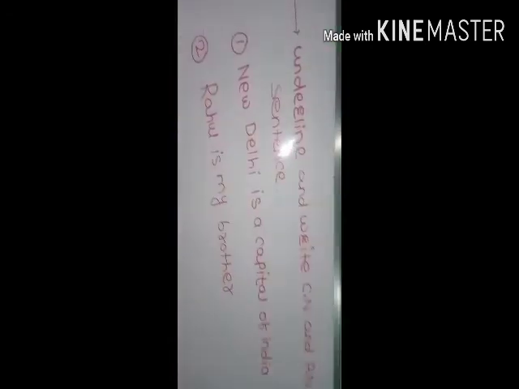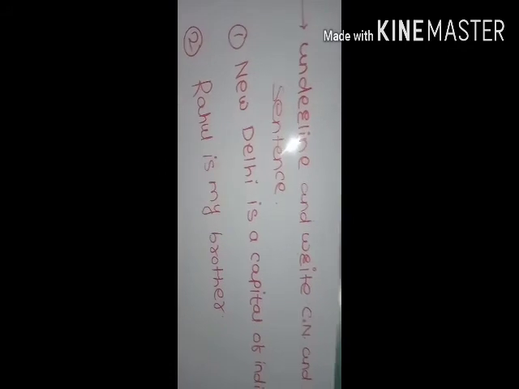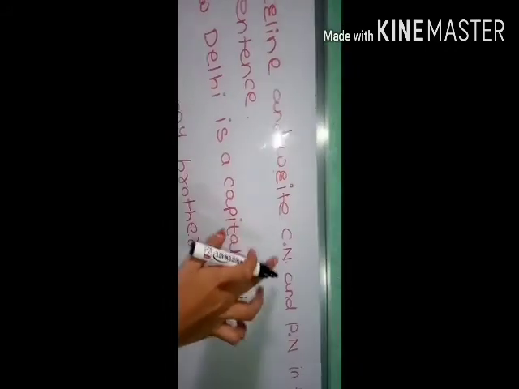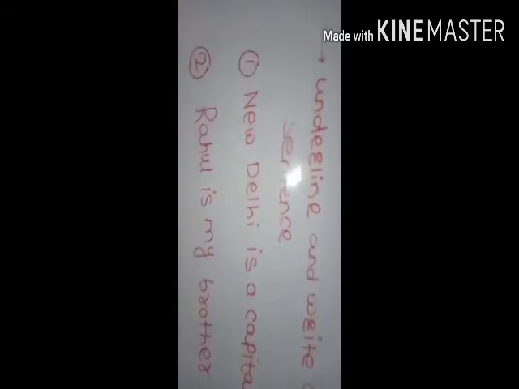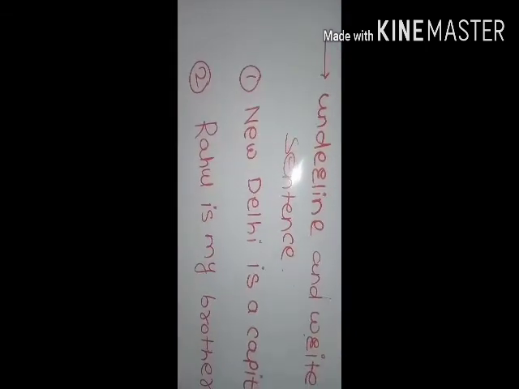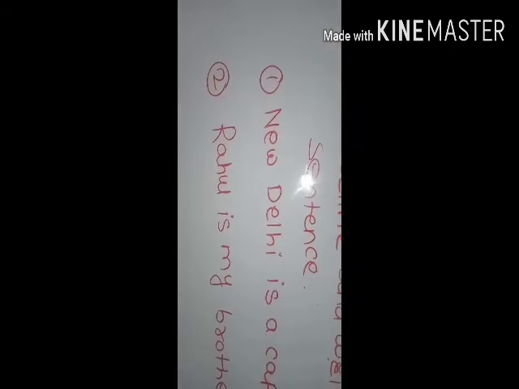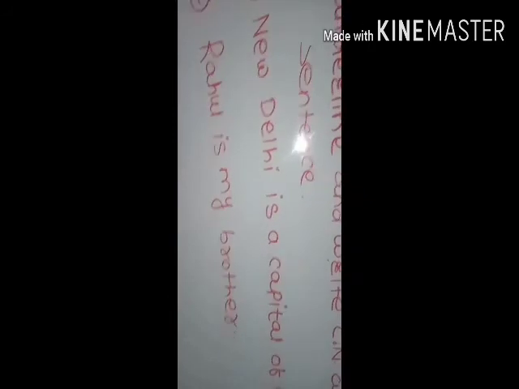In our daily life we often have to deal with grammar, means every sentence is made up from grammar. So let's start. Underline and write CN means common noun, PN means proper noun in the sentence. Means we have to underline and write common noun and proper noun below. The first sentence: New Delhi is the capital of India.